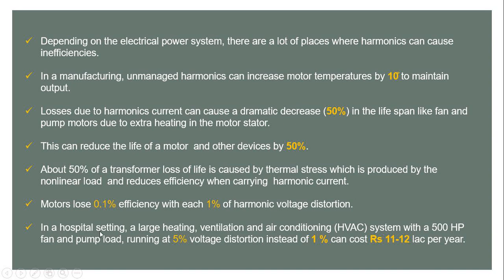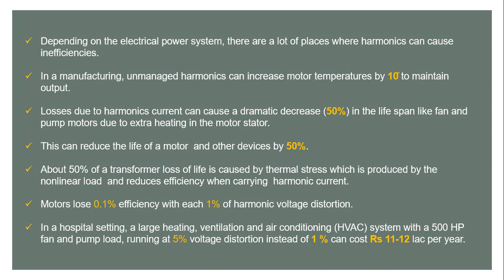In a hospital setting, here is one example. In a hospital, a large heating, ventilation, air conditioning system, for example with a 500 HP fan and pump load, is running at 5% voltage distortion instead of 1%.